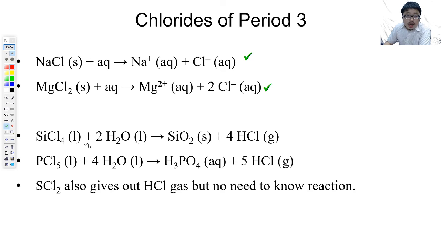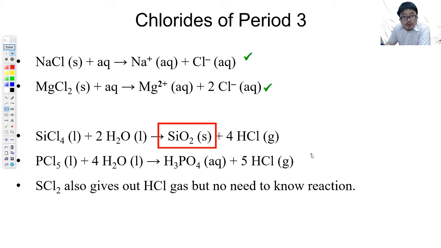Now for this, you have to remember: silicon tetrachloride reacts with water to form silicon oxide, solid, and HCl gas, which then dissolves inside the solution and will make the solution acidic.